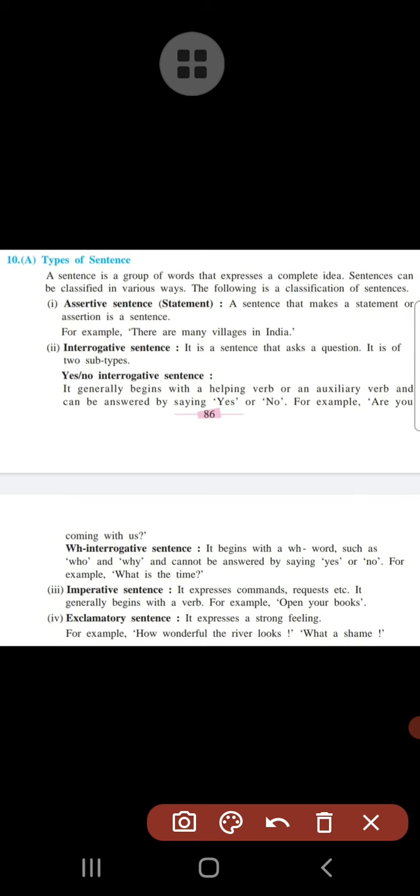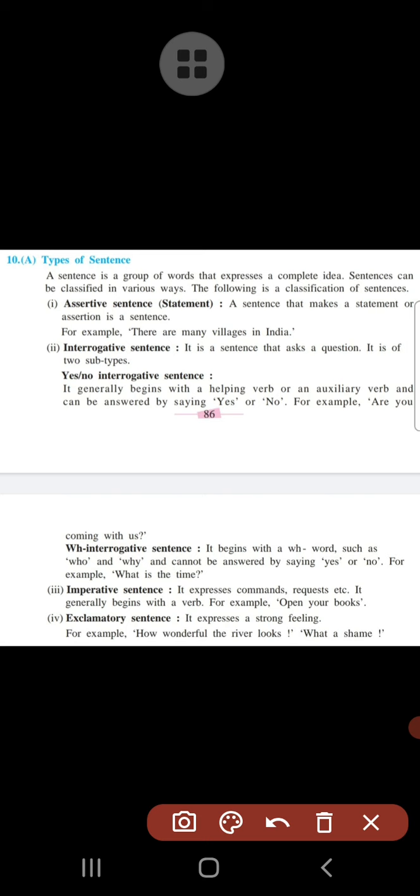Such words are already given here. Here you can see examples: who, why, right? And it cannot be answered by saying yes or no, which means we have to give the explanation in that particular answer. The example given there is: What is the time? Here we cannot say yes or no, we have to mention the exact time.